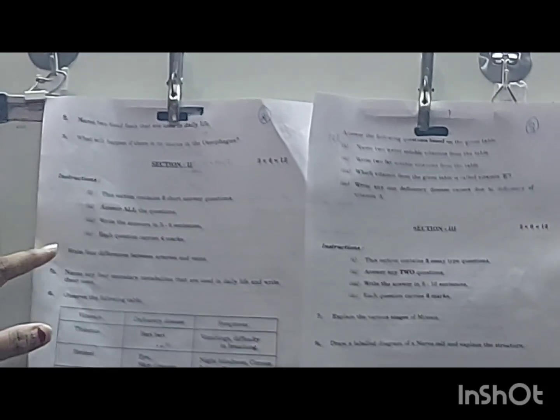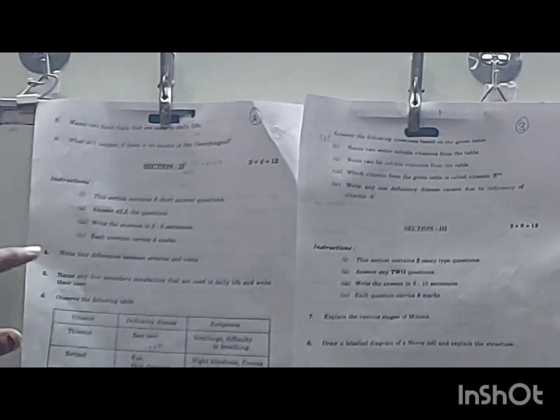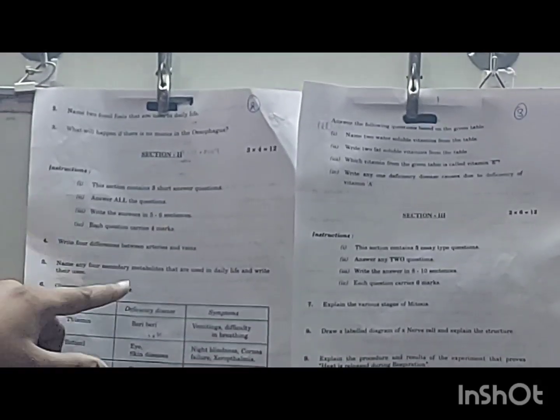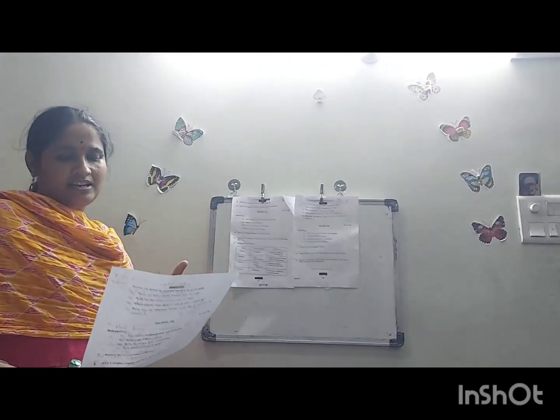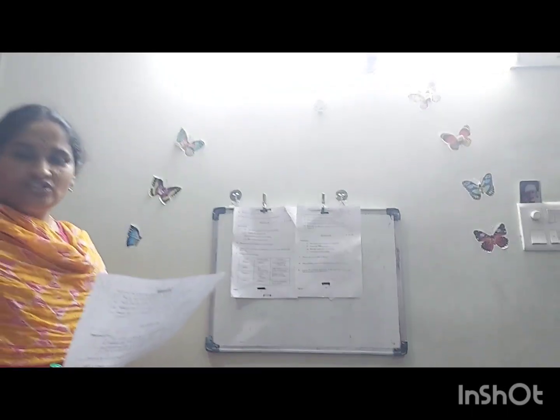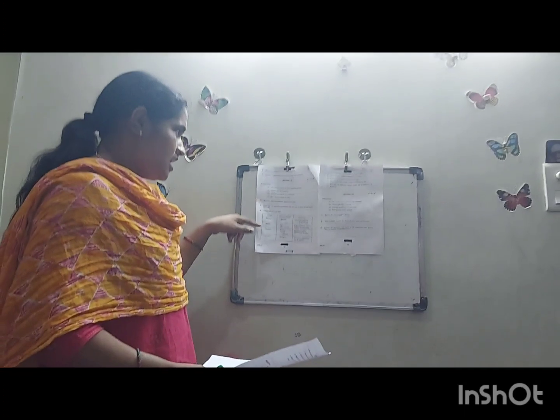Then coming to section 2, these are all direct questions only. Write 4 differences between arteries and veins. Name any 4 secondary metabolites that are used in daily life and write their uses. For secondary metabolites, you can write steroids, essential oils, alkaloids, pigments, antibiotics, and you can explain about them.